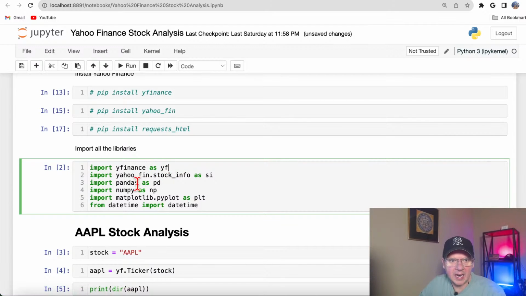So now the other one we import as SI because it comes with the module stock info. Then, because we're planning to do some stock analysis today, I will import the very popular library pandas as PD and NumPy as NP. Matplotlib, a major core Python library for data visualization. And in Python, we have the built-in module datetime. So datetime, we need to create datetime objects.